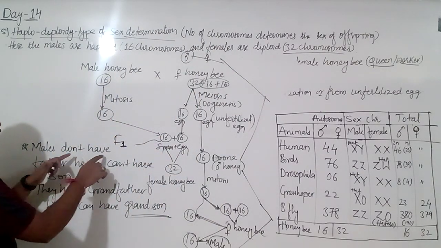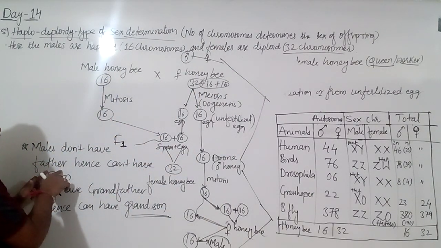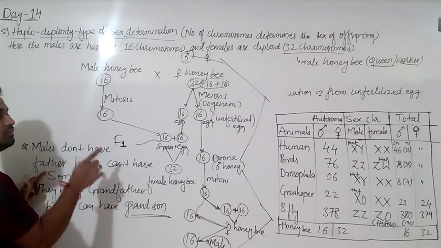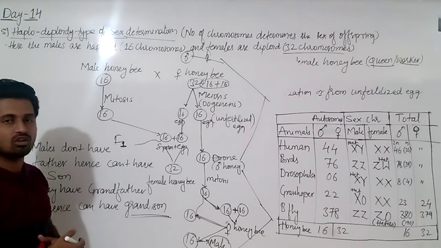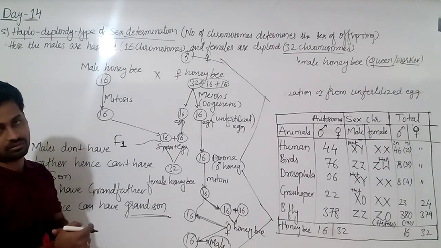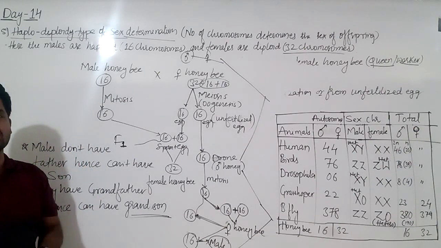Males don't have father, why? Because they are developed from unfertilized egg of the female honeybee. They are developed from unfertilized egg. That is okay. So this is a simple reason.